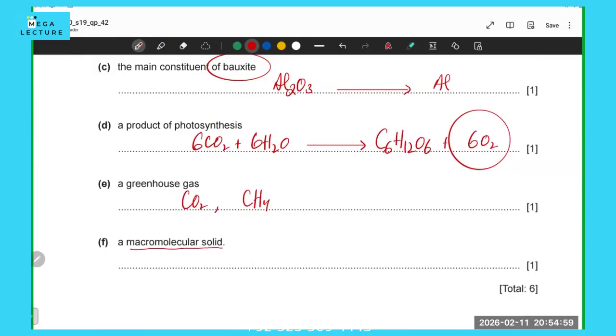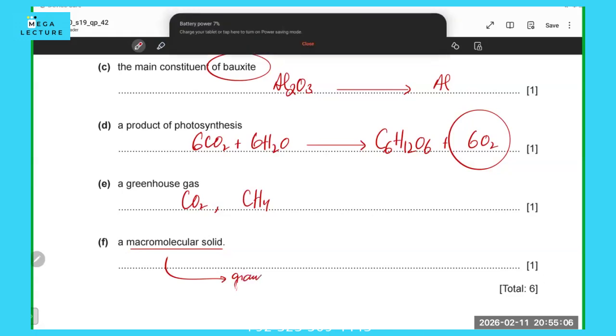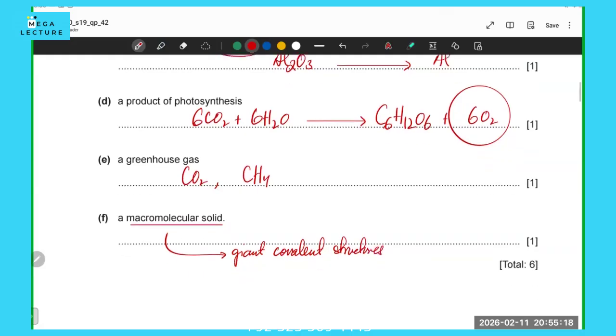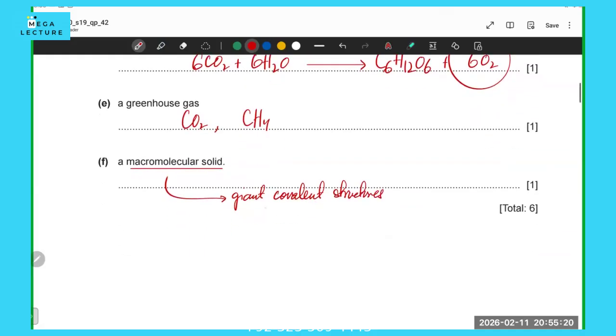And then we have macromolecular solids. What are macromolecular solids? These are giant covalent structures. What are these structures? You've got diamond and graphite. In diamond, you have a carbon atom bonded to another carbon atom. Carbon is in group four, so it makes four bonds.